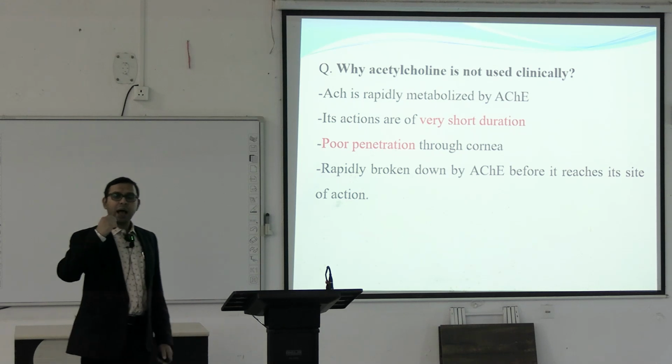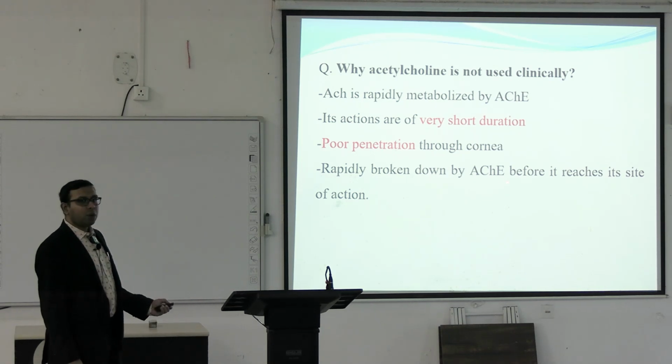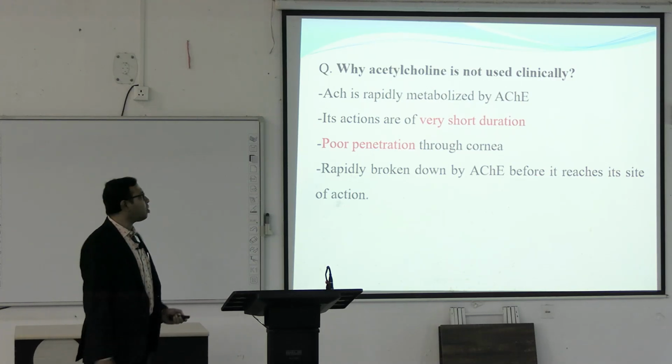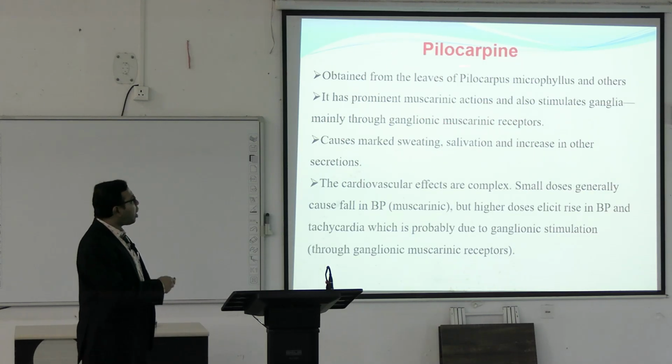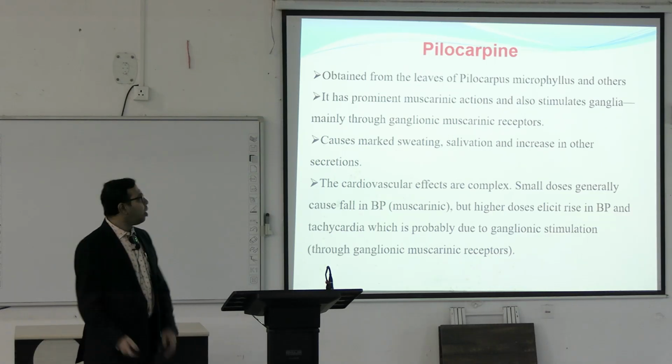So, when it is given in the eye drop, also its penetration in the cornea is very poor, rapidly broken down by the acetylcholinesterase before it reaches its site of action. That is why acetylcholine is not used. Pilocarpine is the main cholinergic drug that is very commonly used.